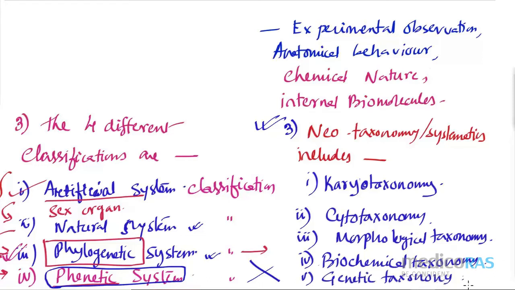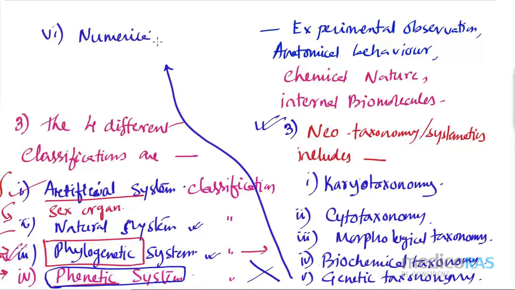Let me write some points here as well. Okay, number 6, let me write here. It is the numerical taxonomy. Fine, experimental taxonomy. See, how many taxonomy fields are there?